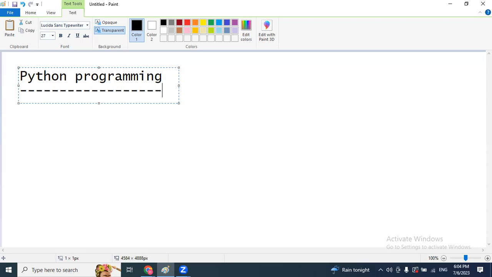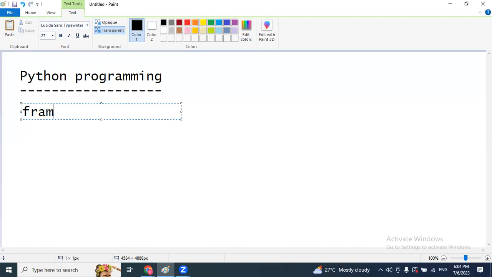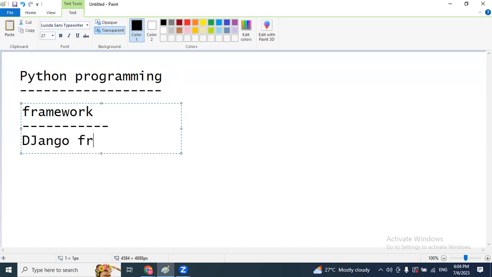Now my requirement is I want to develop one web application by using Python programming. Then by using the Python programming language, how do we develop the application? To work with any type of web application by using a programming language, we need one framework. Without a framework, it's not possible. So today we are going to discuss the Django framework. In our course, our second module is the Django framework.